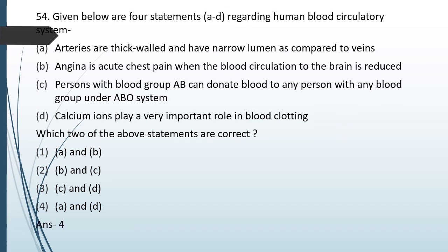Arteries are thick-walled and have narrow lumen as compared to veins. That's true. And calcium has a very important role in blood clotting. Angina is acute chest pain, true, but it is when the blood circulation to the heart is reduced and not the brain. In option C, the universal donor is O. Blood group O is the universal donor and not AB.